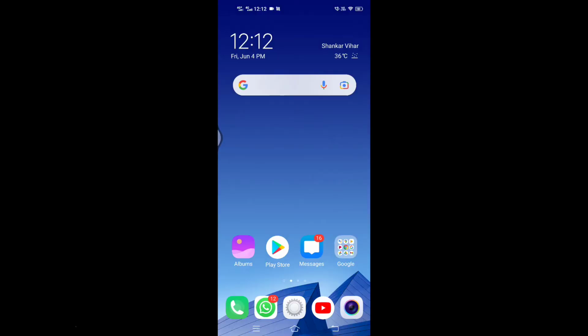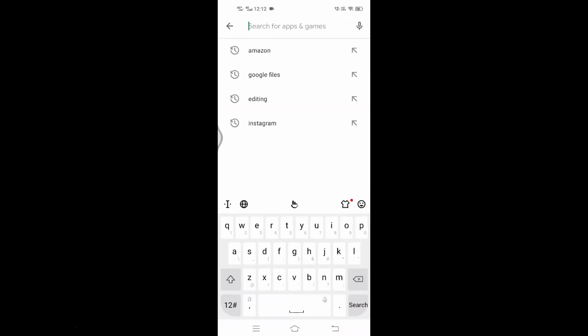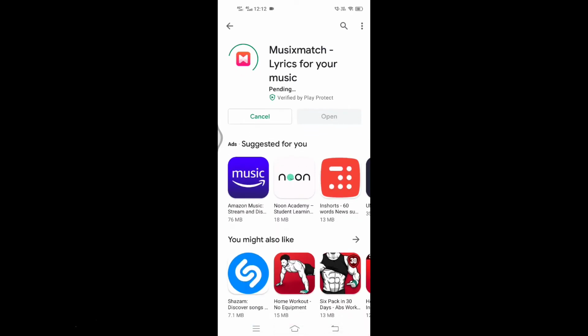App 1. Musixmatch. Musixmatch player can detect the song if you feed it any segment or sample of the song. It is powered by Gracenote. Firstly, it has a huge database of songs. This ensures that they never miss out on any song.